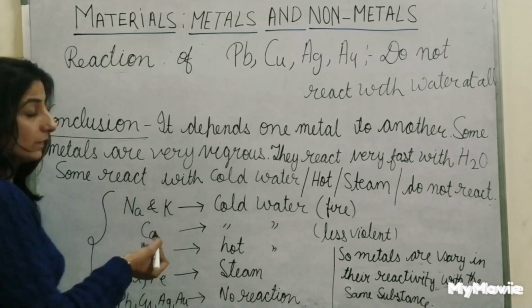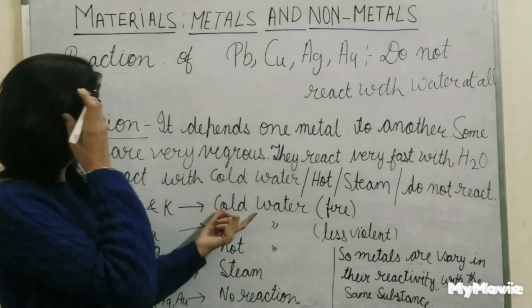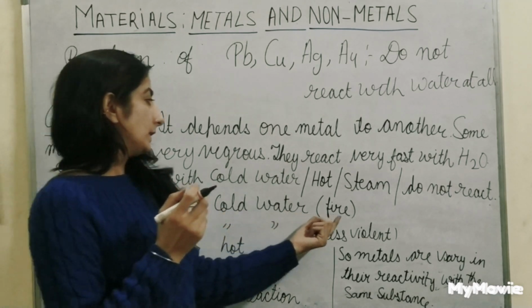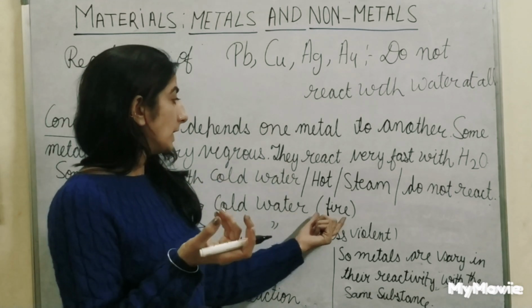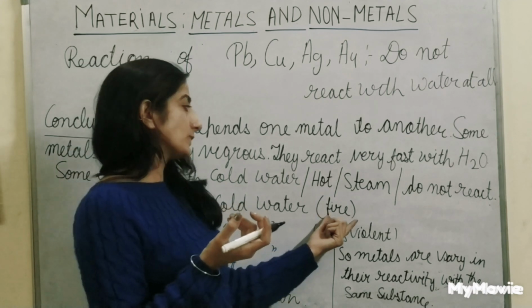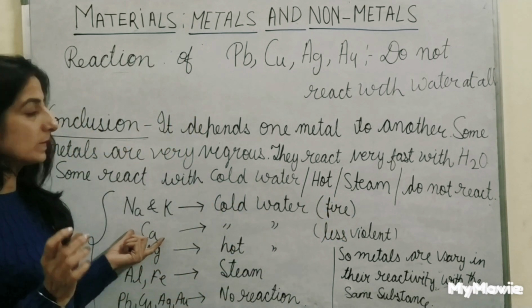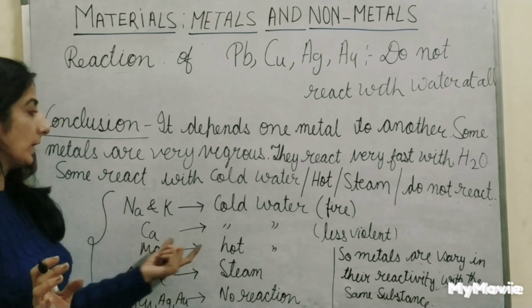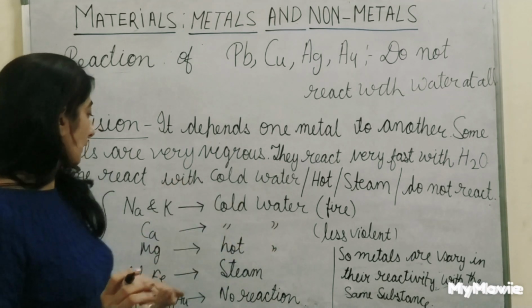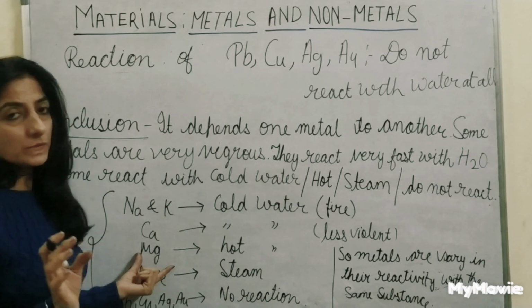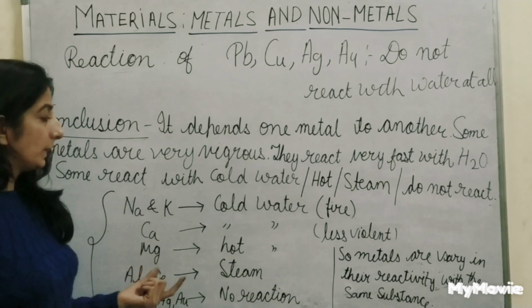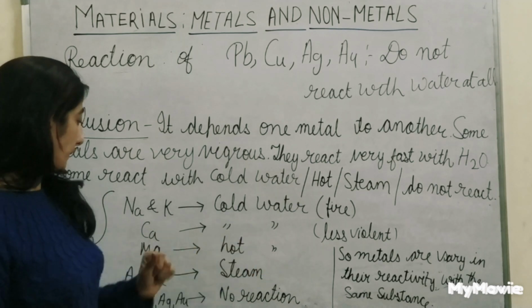Sodium and potassium are very vigorous. They react with cold water and produce heat and energy, and sometimes it may catch fire. Next is calcium. Calcium is less violent. It reacts with cold water. Magnesium does not react with cold water. It reacts with hot water.